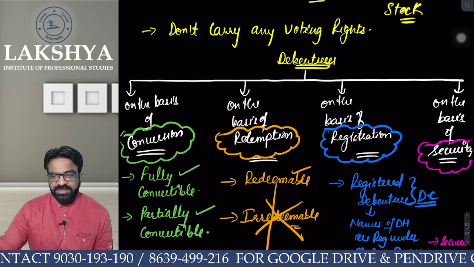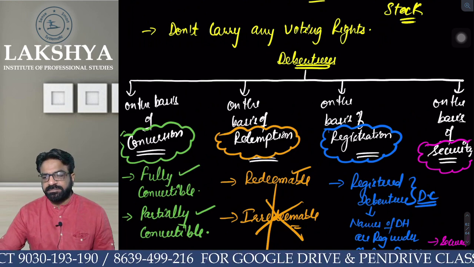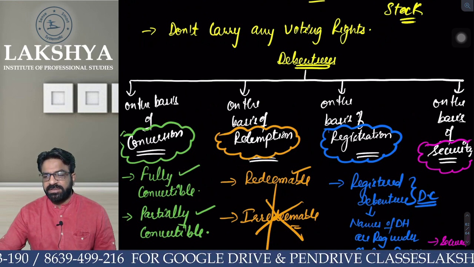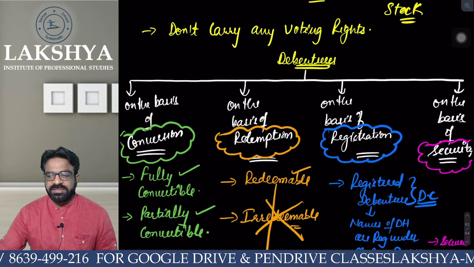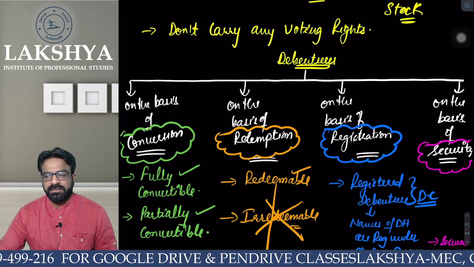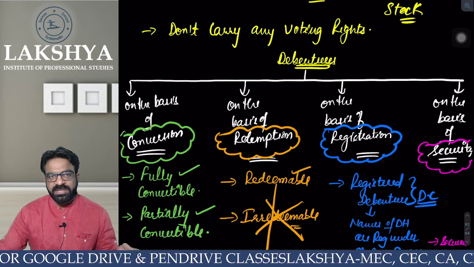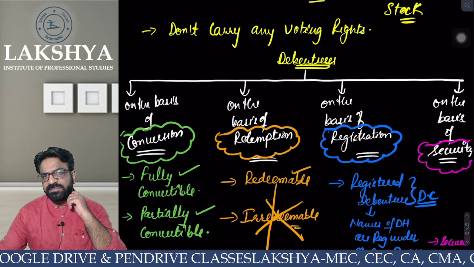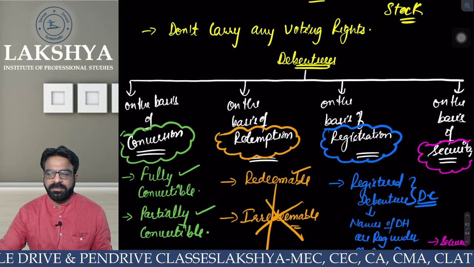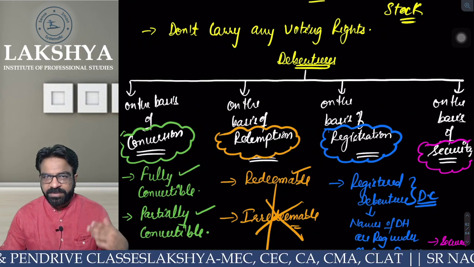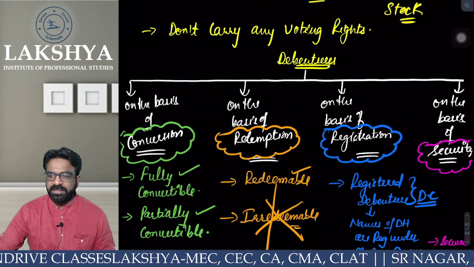Now tell me the 2 types of debentures on the basis of registration. Registered debentures and bearer debentures, right or not? Registered means whose names are registered in the register of debenture holders maintained in form number MGT2, correct? And bearer debentures are those which are easily transferable from one person to another person. Everyone clear?